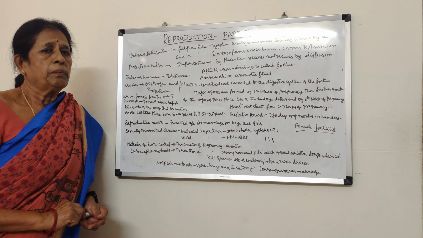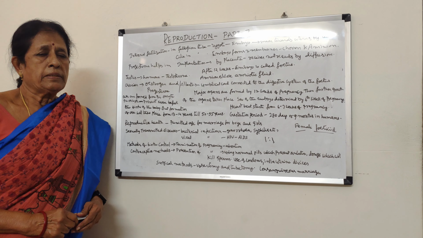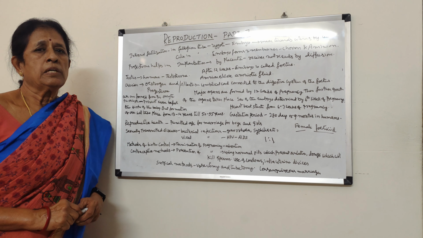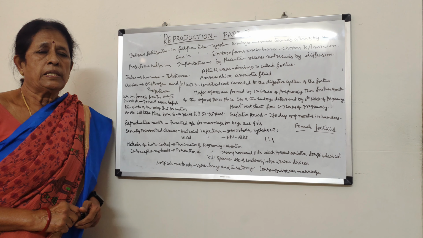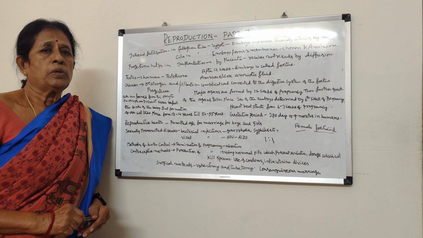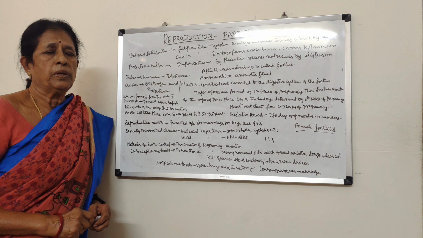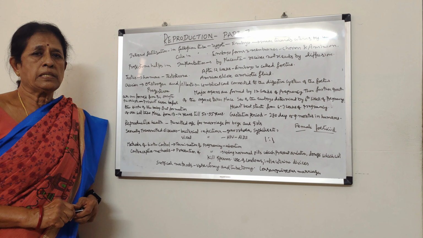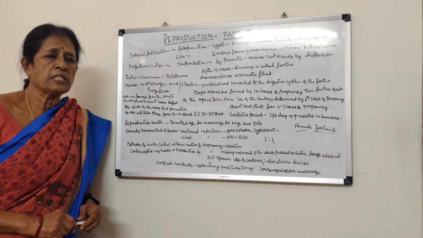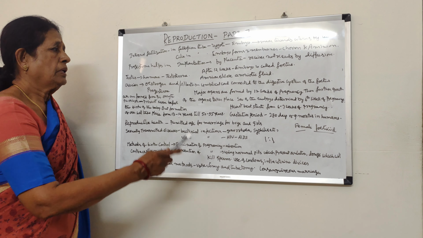In the human reproductive system, fertilization is said to be internal. Where does it take place? It takes place in the fallopian tubes. We have already studied the structure of the sperm. The sperm is motile and it has a structure towards the head piece which is called the acrosome, which helps in the process of fertilization. With the help of the acrosome, fertilization takes place in the fallopian tube, and as a result of fertilization, a zygote is formed.